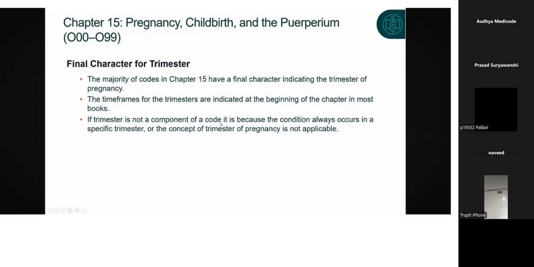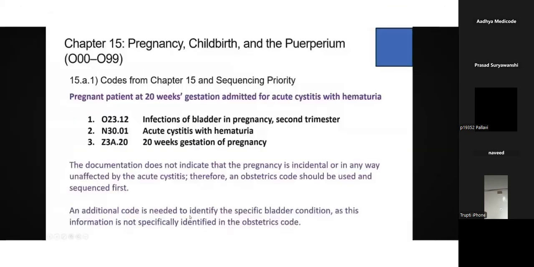If the trimester is not a component of the code, it is because the condition always occurs in a specific trimester or the concept of trimester is not applicable. So in the previous code, you can check it out. It is O23.1, and lastly, you have added these two characters, right?